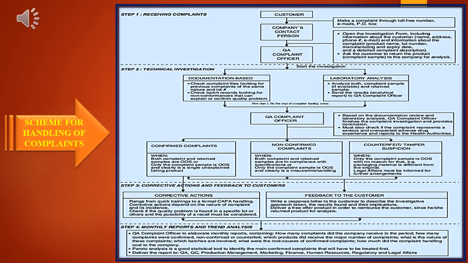Then the report is delivered to QA, QC departments, production management, marketing, finance, human resources, regulatory and legal affairs. So these are the steps involved in handling of a complaint: receiving complaints, technical investigation, corrective actions and feedback to customers, then monthly reports and trend analysis.